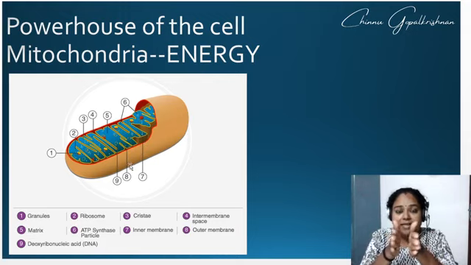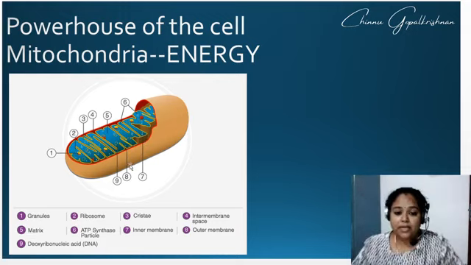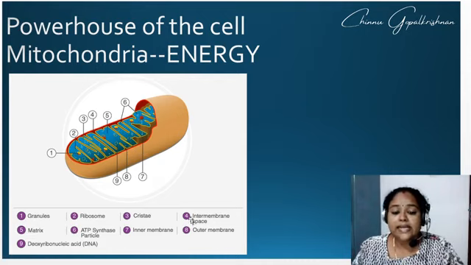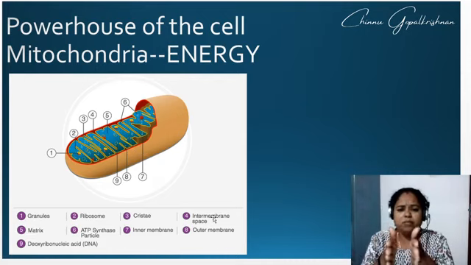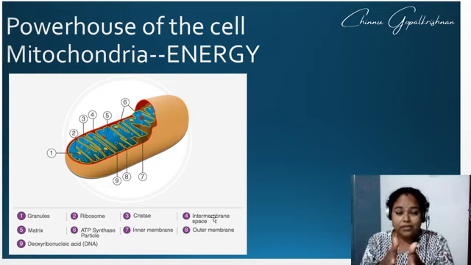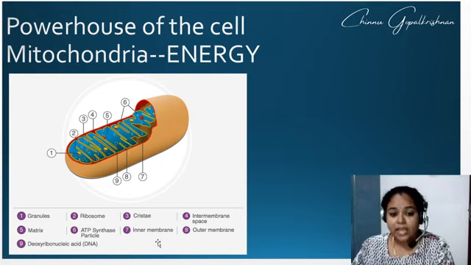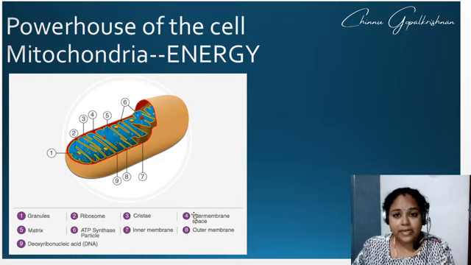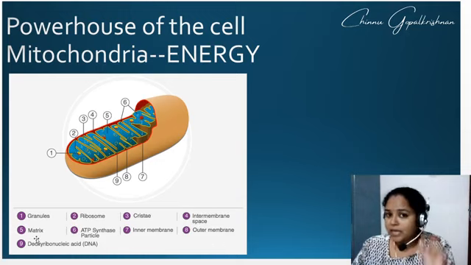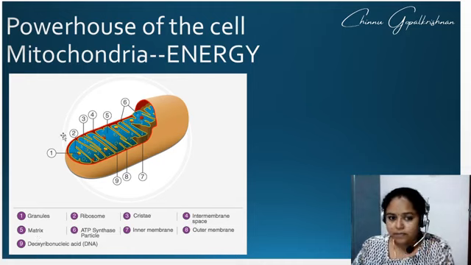So the space that is there between these two membranes is called as what? It is called as the intermembrane space. Same as jam or butter in the middle of a bread sandwich, it is the same model. So you are having inner membrane, outer membrane, and then the intermembrane space is present. A jelly like structure is present, which is called as the matrix. At number 5, the blue color structure is called as the matrix.